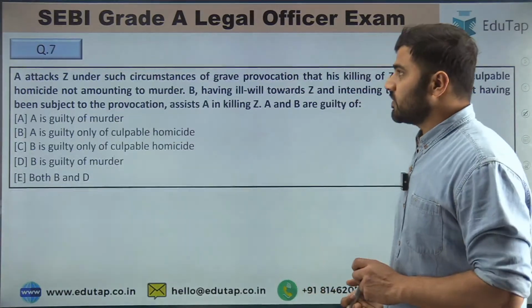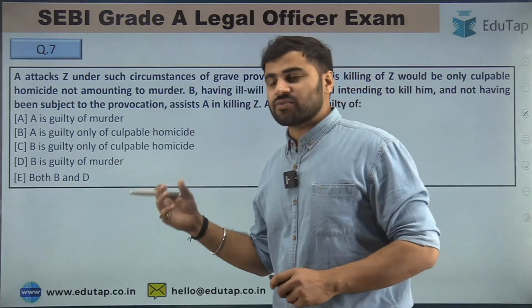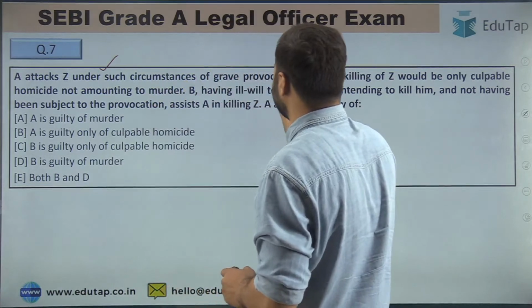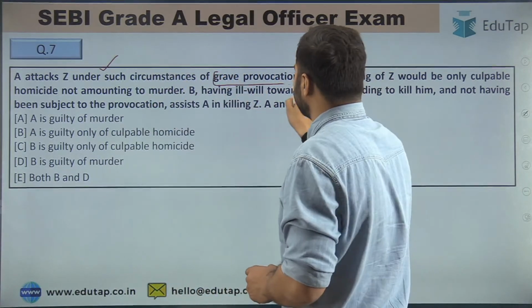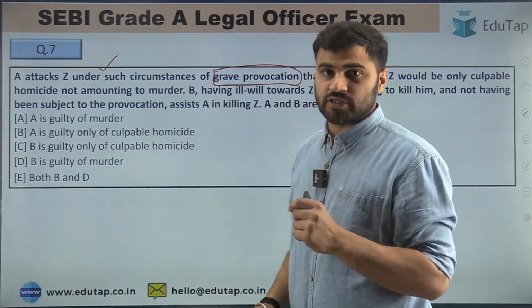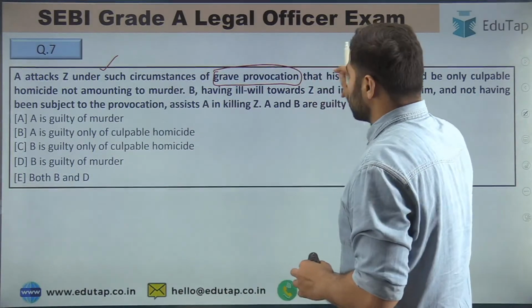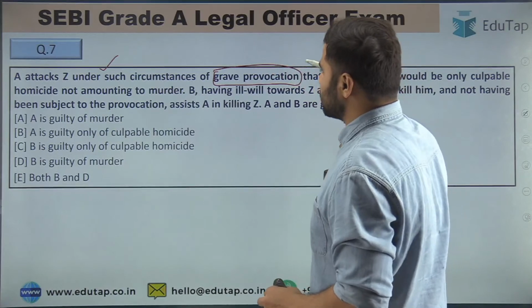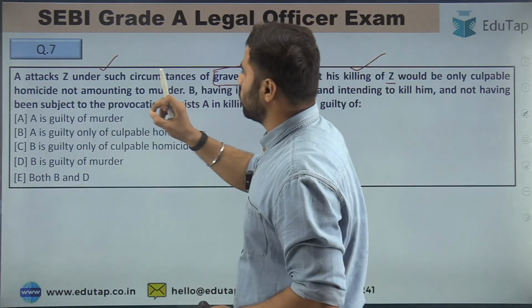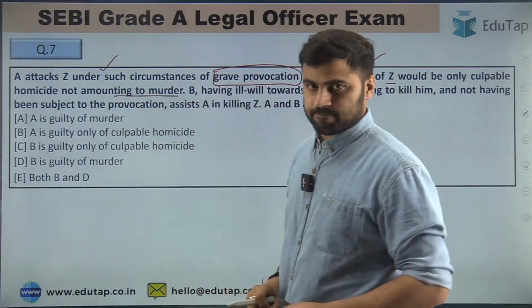Now let's move to question number 7. So again a case study, guys. Question number 7: A attacks Z under such circumstances of grave provocation. Here the word is important, grave provocation. You have to highlight the important terms mentioned in the question itself. So A attacks Z under such circumstances of grave provocation that killing Z would be only culpable homicide, not amounting to murder, right?